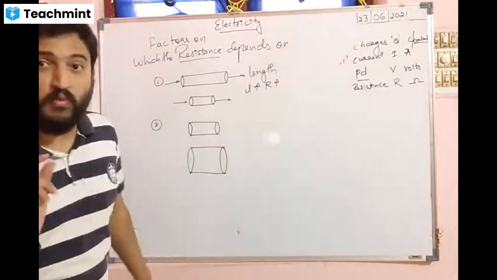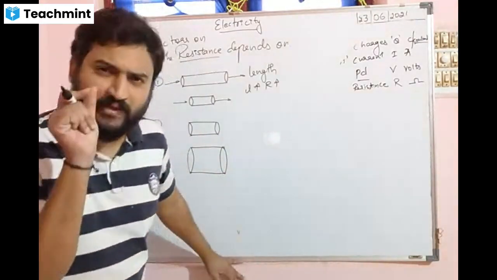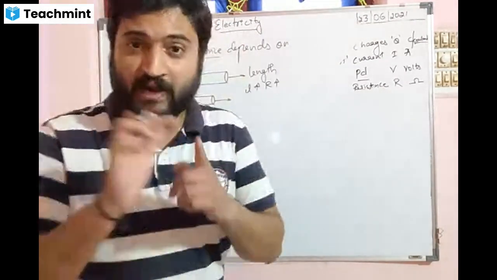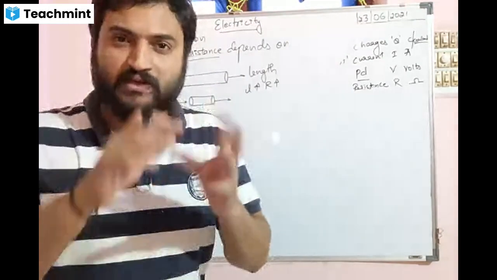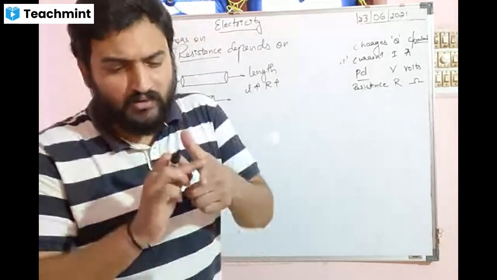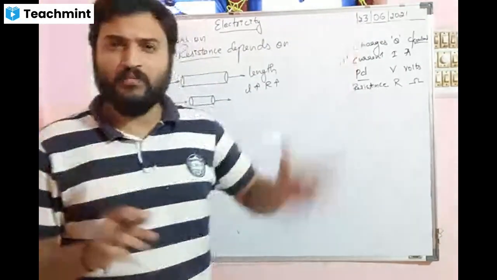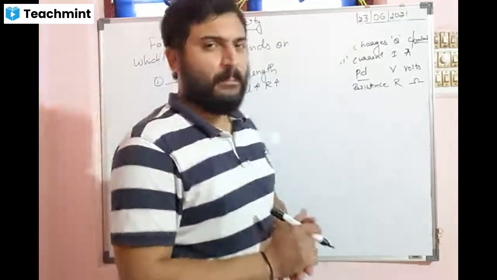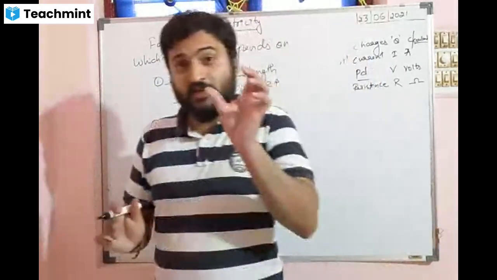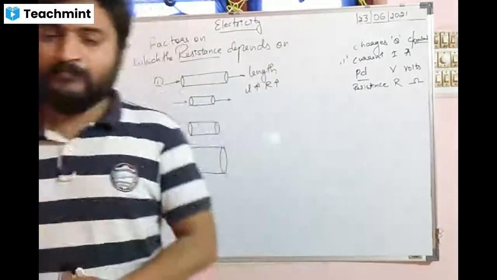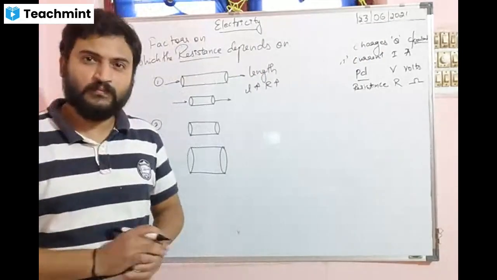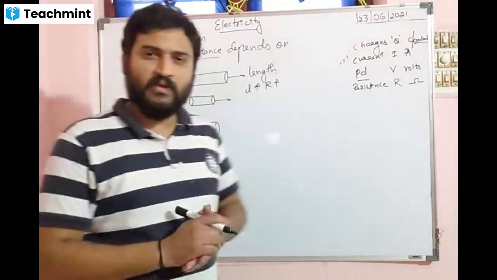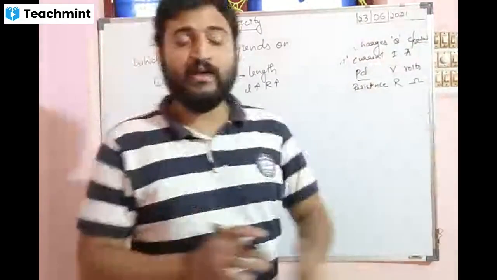Area of the cross section of the wire. Suppose you take a very thin wire. You must have seen that if you cut a copper wire, you will get strands of wire, so many multi-strands of wire. If you take a small thin wire and connect it to a bulb, do you think the bulb glows very brightly then? No. If you take a thick wire, it glows brightly now. You have seen your service wires, the wires which come to your house from the electric pole.